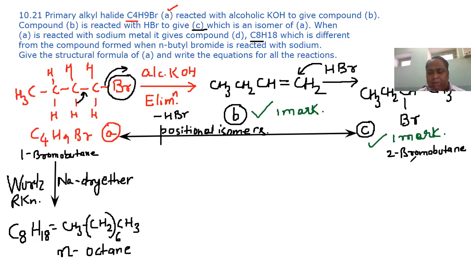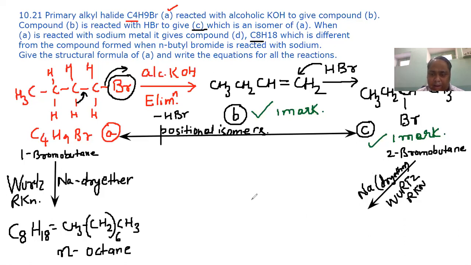But if you will treat this with sodium, now, if this molecule undergoes Wurtz reaction, then this bromine will come out and joining will be from carbon atom number 2.